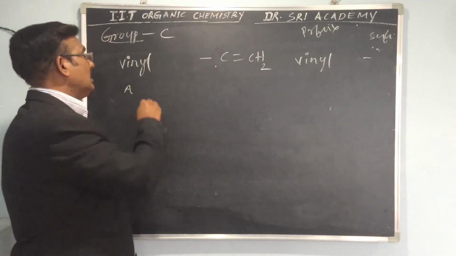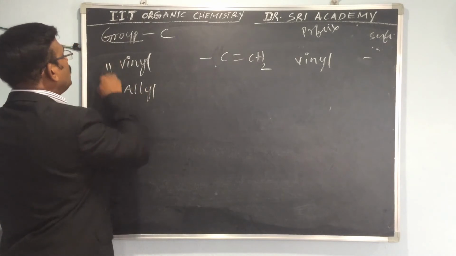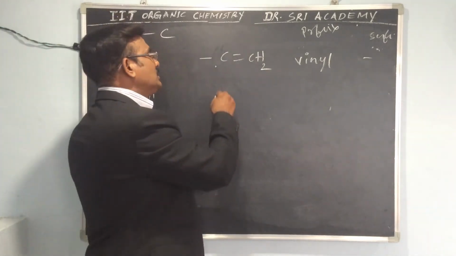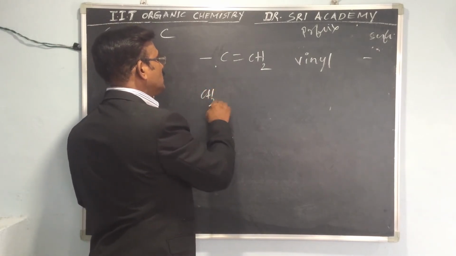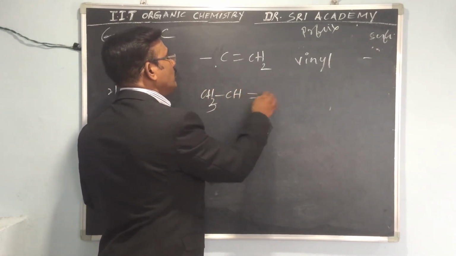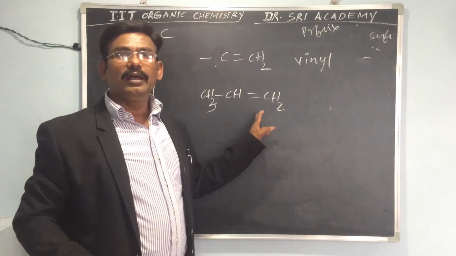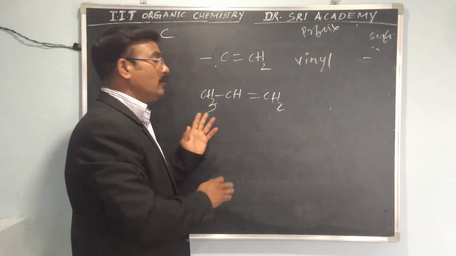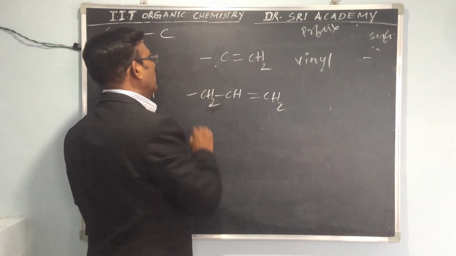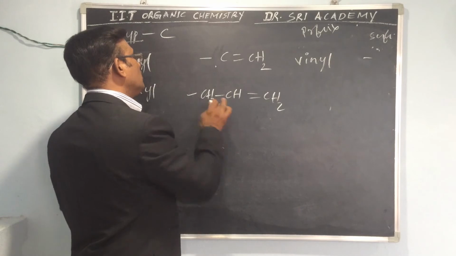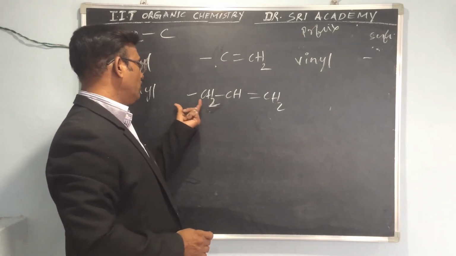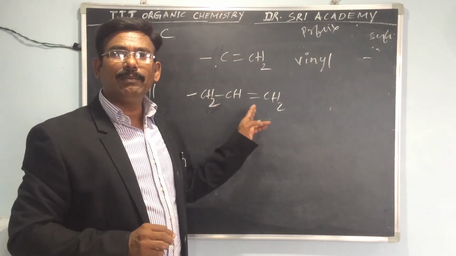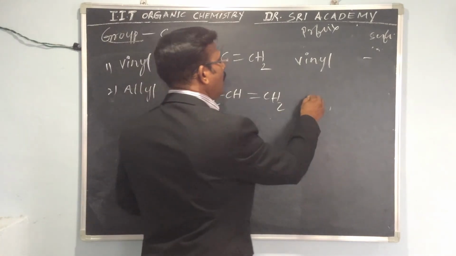And allyl. What is that? Allyl. So what is the functional group? Allyl means 3 carbons are there. So that is CH3, CH2, CH double bond CH2. So this is the allyl group. CH3, CH2, mean you have to remove one bond, removal of one hydrogen from the group. So simply this is the allyl group: bond CH2, CH double bond CH2. So this is the allyl.